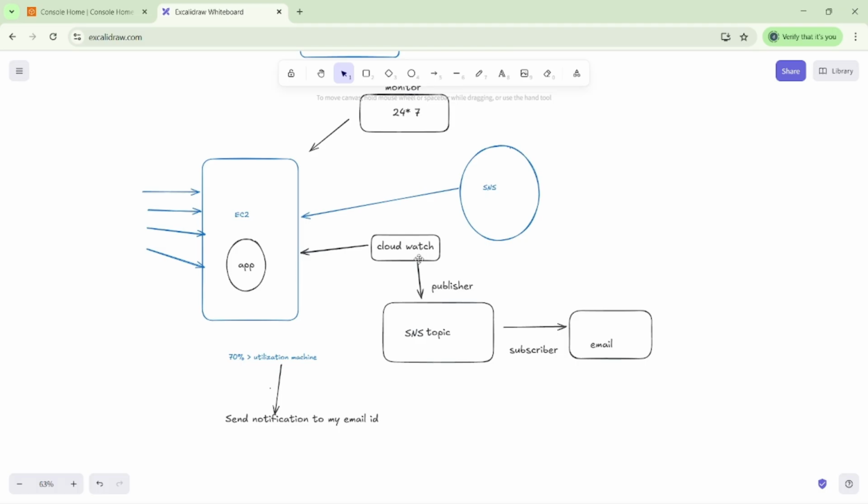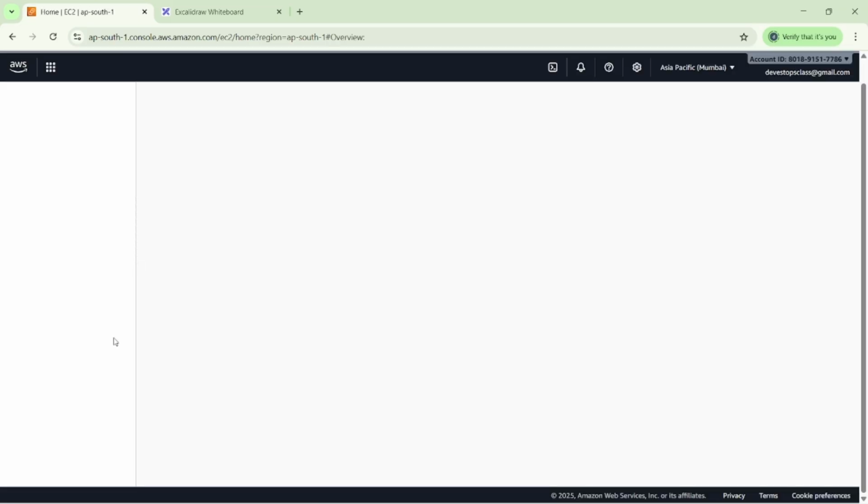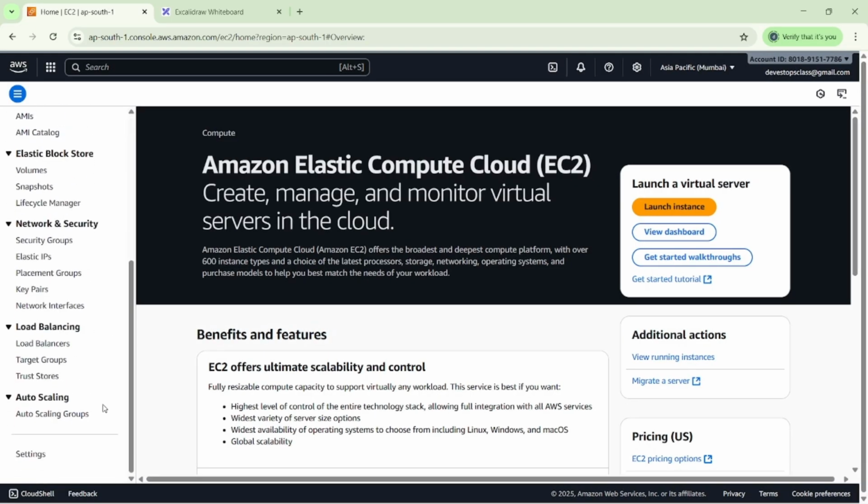So you can see here, this is my CloudWatch. But whenever we talk about CloudWatch, we have two services here. One is CloudWatch, another is the Simple Notification Service. We already discussed this in the last EC2 instances session, while creating the auto scaling groups, where we have the option.